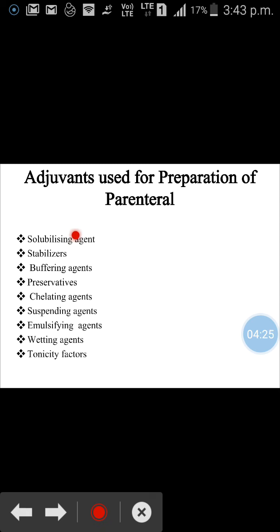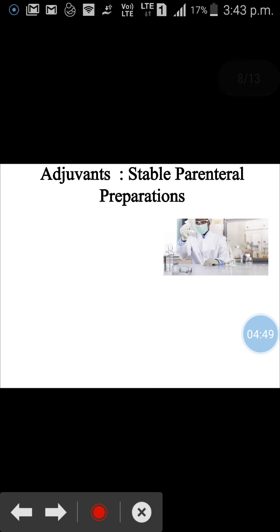First, solubilizing agent. Second, stabilizer. Third, buffering agent. Fourth, preservative. Fifth, chelating agent. Sixth, suspending agent. Seventh, emulsifying agent. Eighth, wetting agents. And ninth, tonicity factors. Adjuncts in stable parenteral preparations.